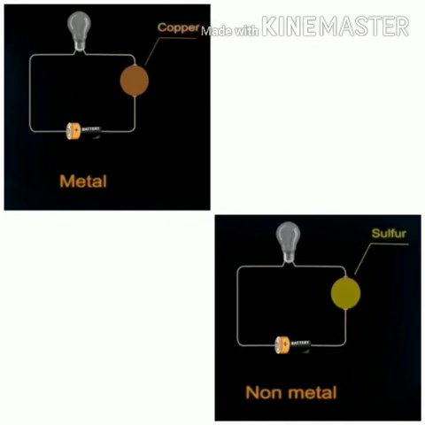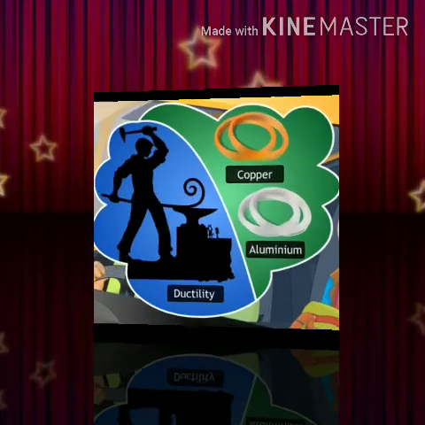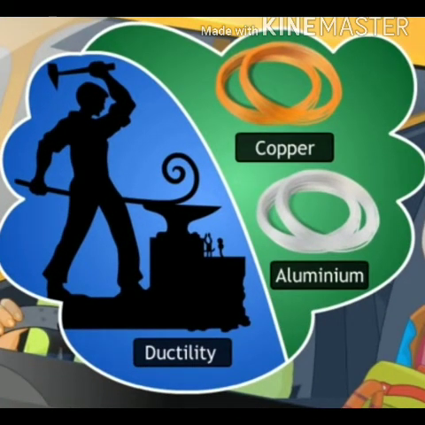Students, you have to take some materials like an iron rod, sulfur, a coal piece, copper wire, etc. Then make an electric circuit, place these materials one by one, and observe whether the circuit gets completed and the bulb glows or not. You will find that the iron rod and copper wire are good conductors, while sulfur and the coal piece are poor conductors of electricity. And so the third property is proved, that metals conduct electricity, whereas non-metals are poor conductors of electricity. Now let's know about the next property, students.